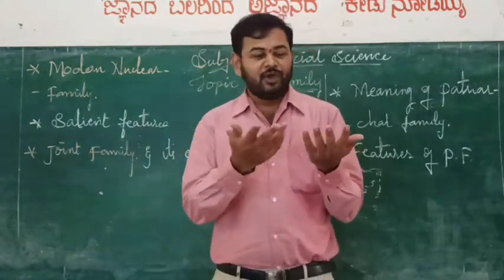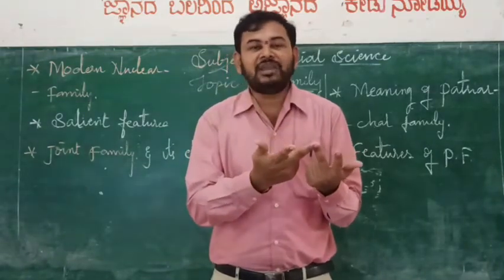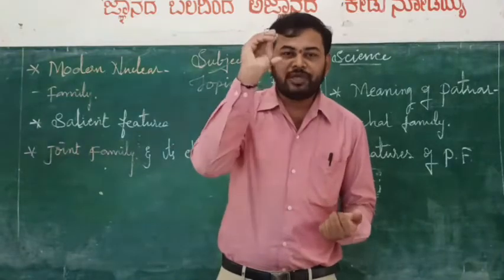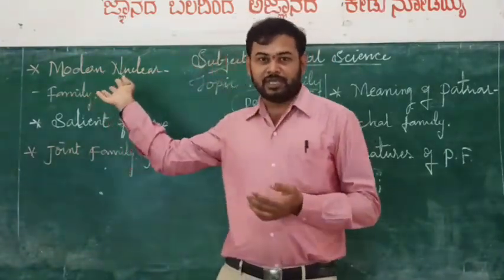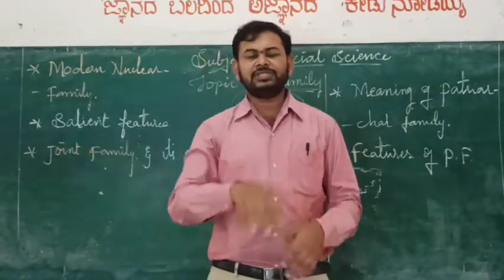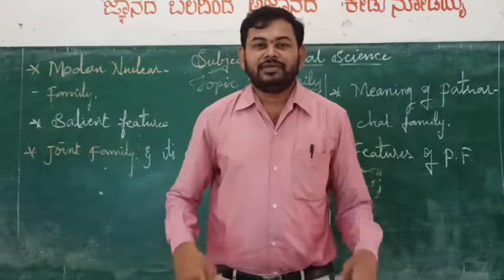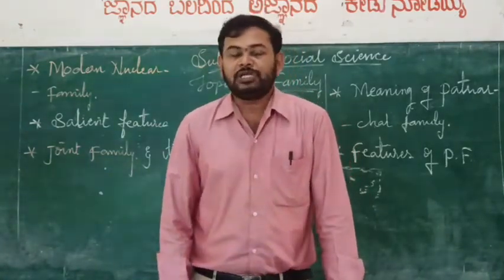Yes, there might be a husband, a wife, and unmarried children. They may be one or two. So not more than four members could be seen only in a modern nuclear family. That is why, since such a family has only four or three members, it is small in size. And then, simple social control.